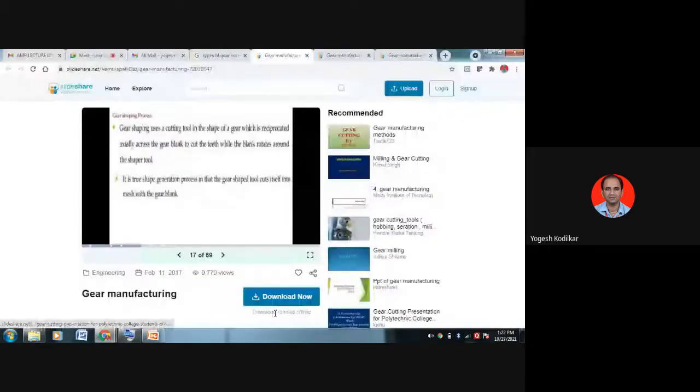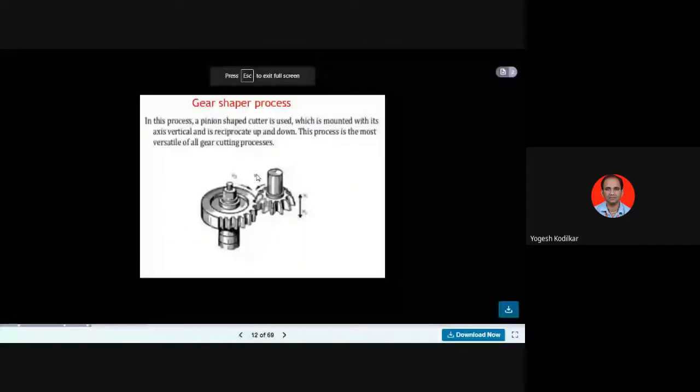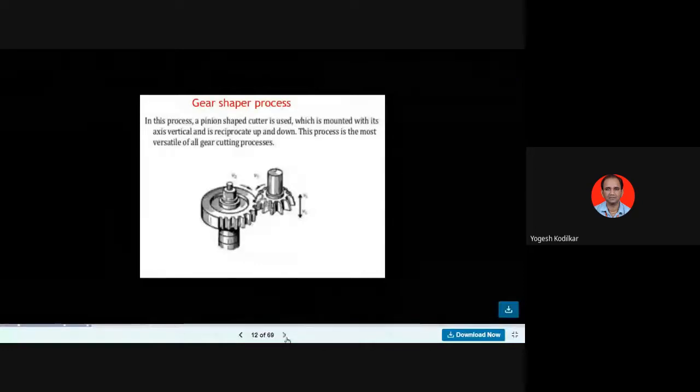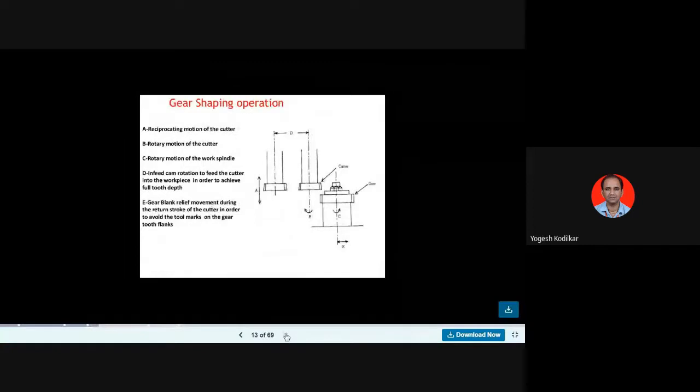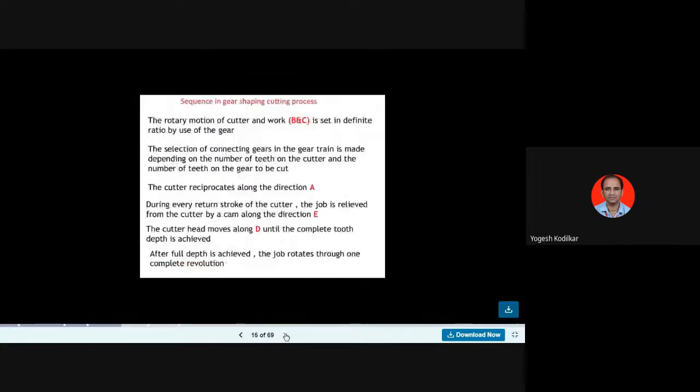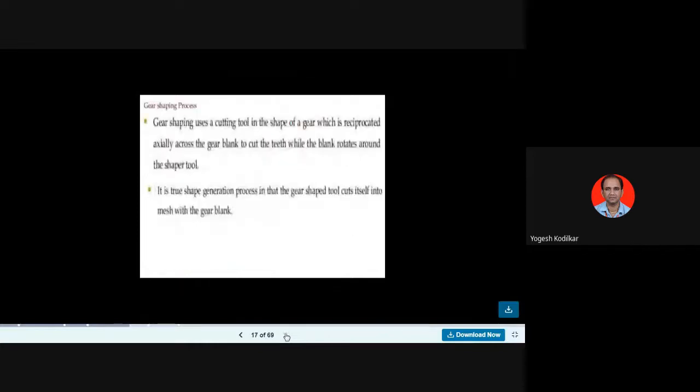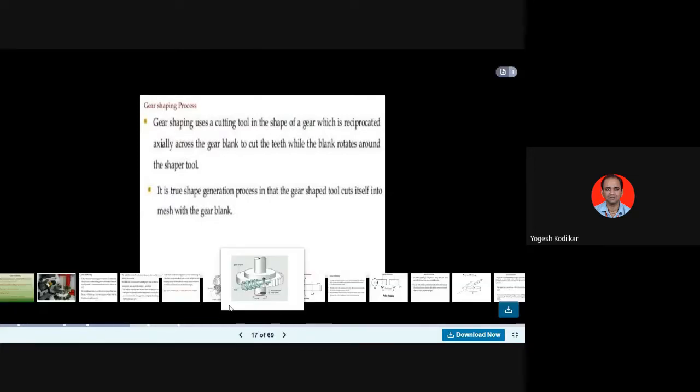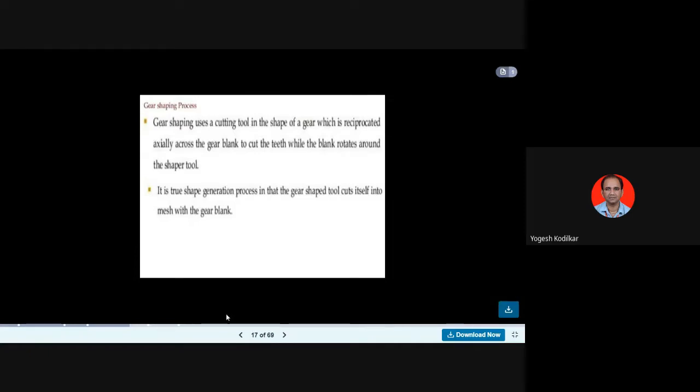blank. आपण बघितलं होतं या gear blank मध्ये काय होतं, ती reciprocate होते, in the drawing also that is the arrowhead is shown there. इथे vertically up and down चा arrow दाखवतात ना, हे बघा हा up and down, that is reciprocating motion along this gear blank, so that is your reciprocating motion of the rotary gear along this workpiece, so that is gear shaping. Reciprocated axially across the gear blank to cut the teeth while the blank rotates. बरोबर, blank काय होणार, while blank will be rotating around the shaper tool, so it is a true shape generation process in that the gear shape tool cuts into a gear mesh with the gear blank, so that is your gear shaping process.